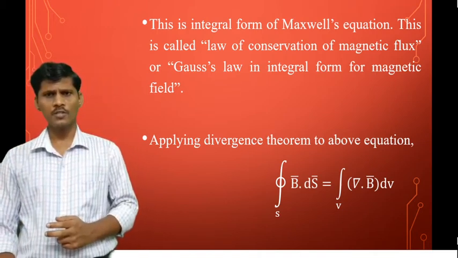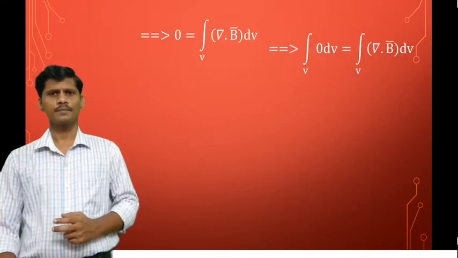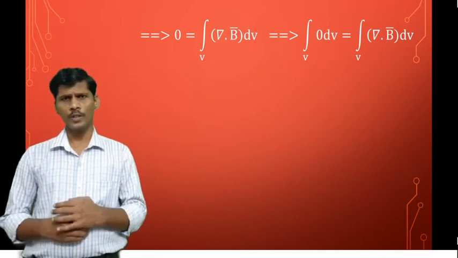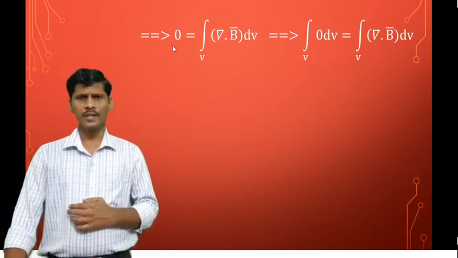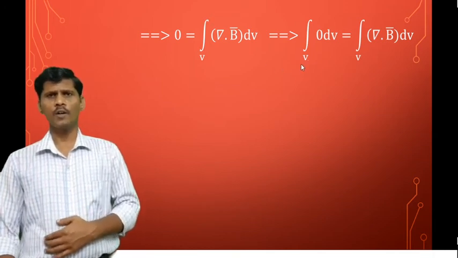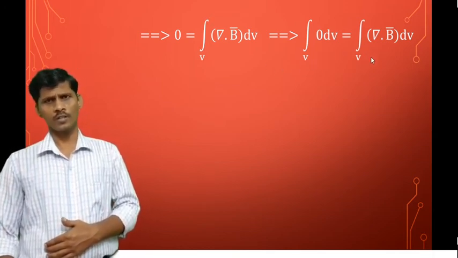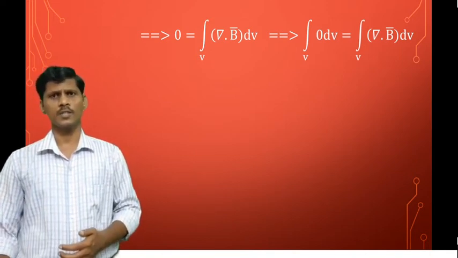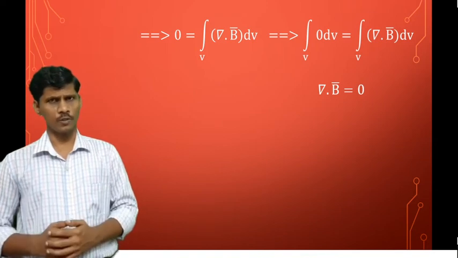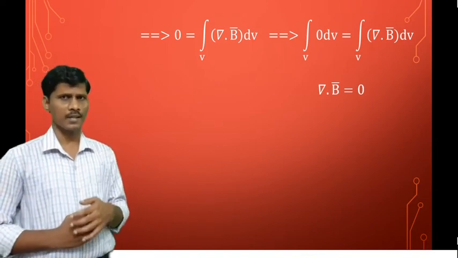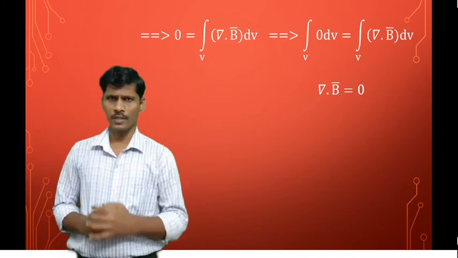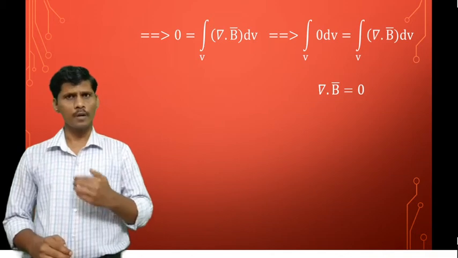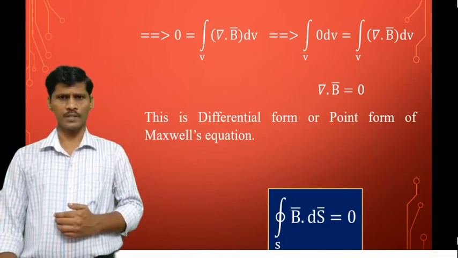The LHS term is 0. That is, 0 is equal to the volume integral of del dot B bar into dv. So the LHS term is represented as the volume integral of 0 into dv, equal to the RHS term. On both sides, the volume integral is cancelled. So the remaining expression is del dot B bar is equal to 0. So this equation is called the differential form or point form of the Maxwell equation.